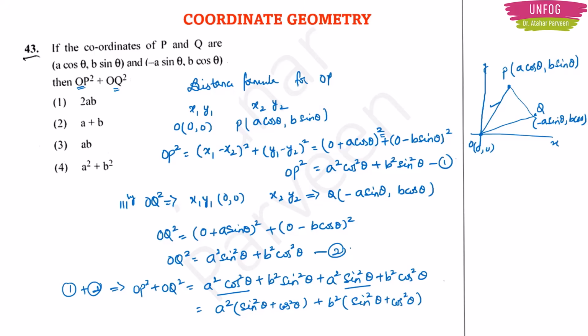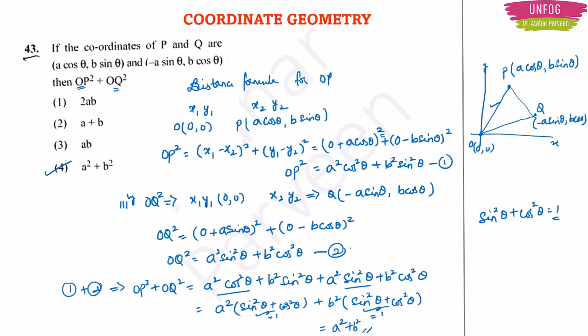So there is one trigonometric identity which says that sin square theta plus cos square theta is equal to 1, right? So this thing will become 1 and this thing also will become 1 inside the bracket, and you will get a square plus b square. So option 4 will be the correct answer for this question.